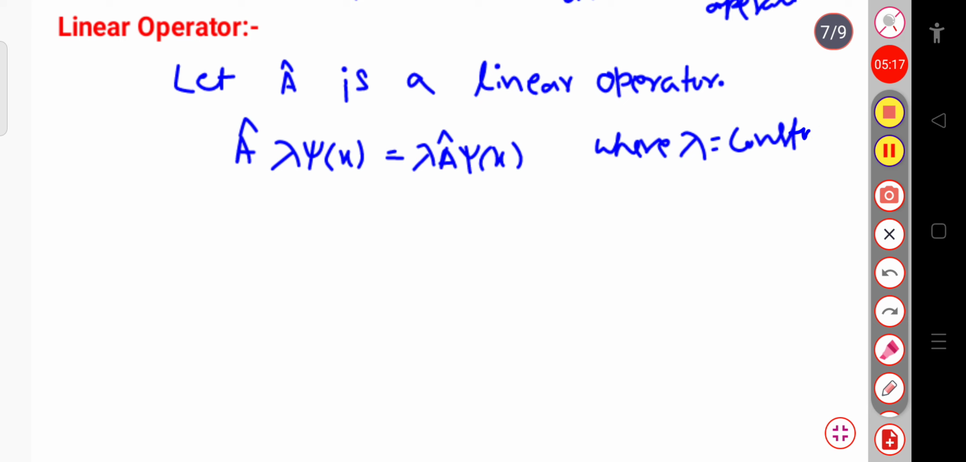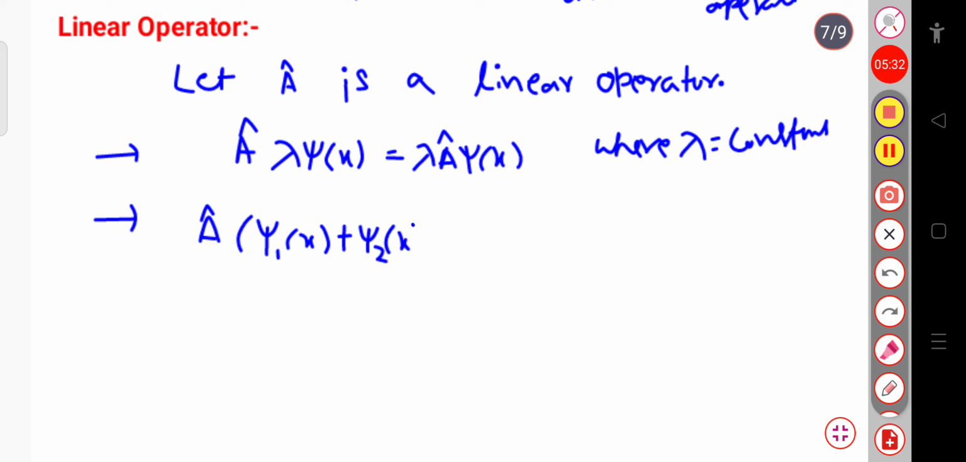Now the second condition for a to be a linear operator is that we should consider a cap acting when there are two wave functions, suppose psi 1 of x and another function, psi 2 of x.